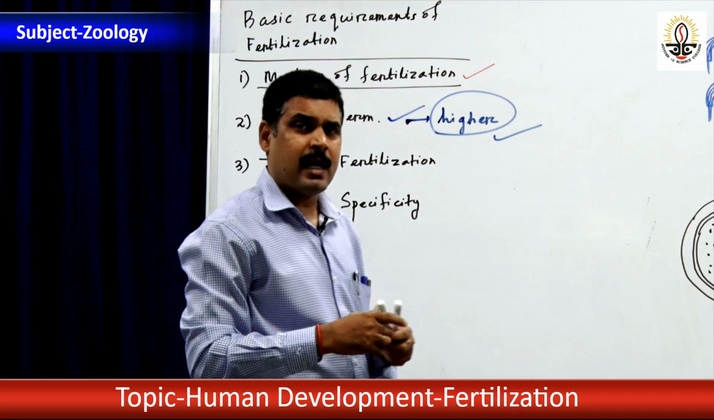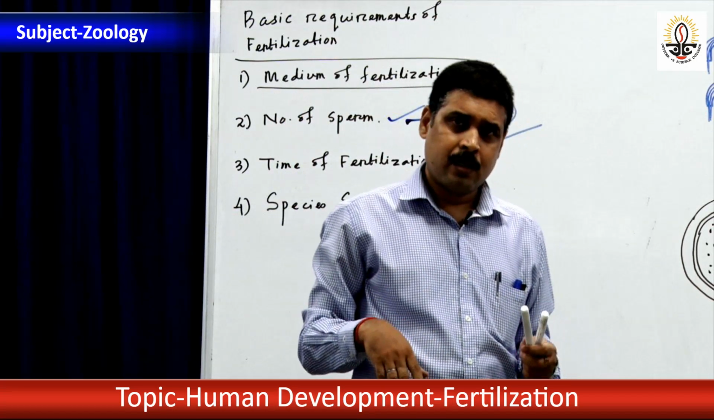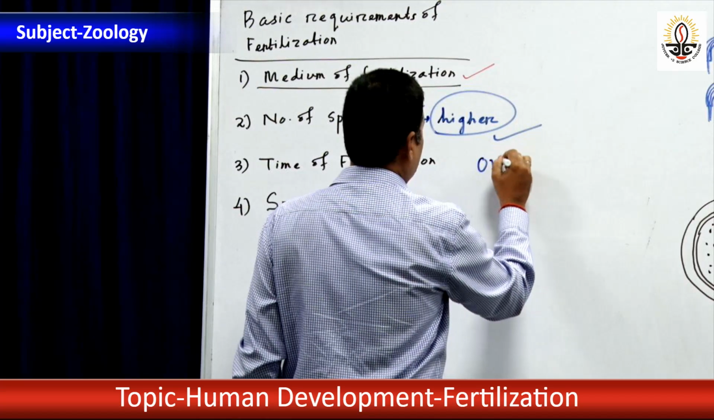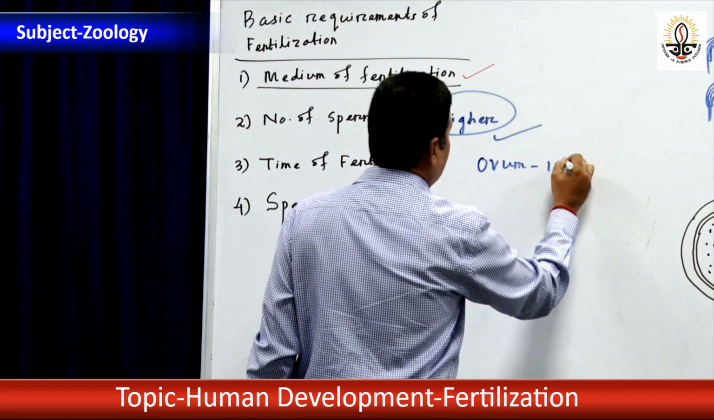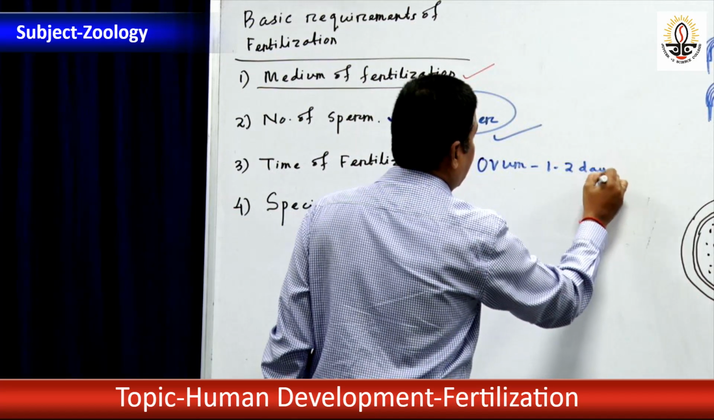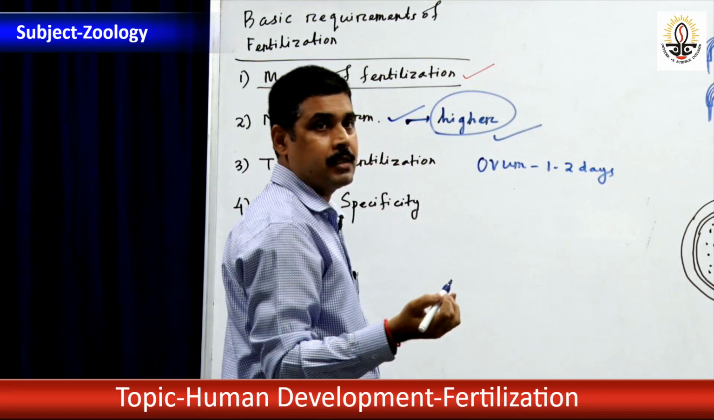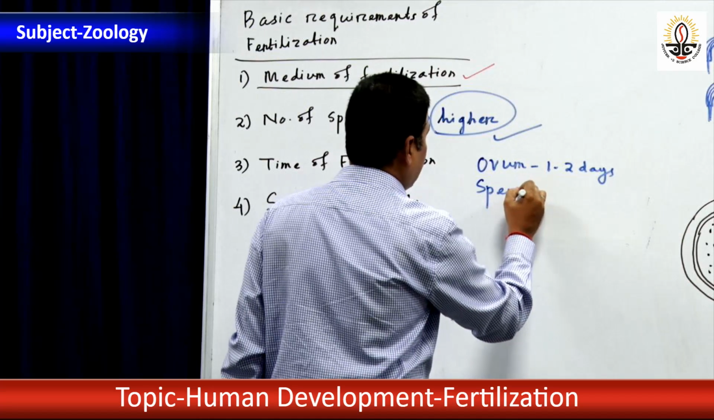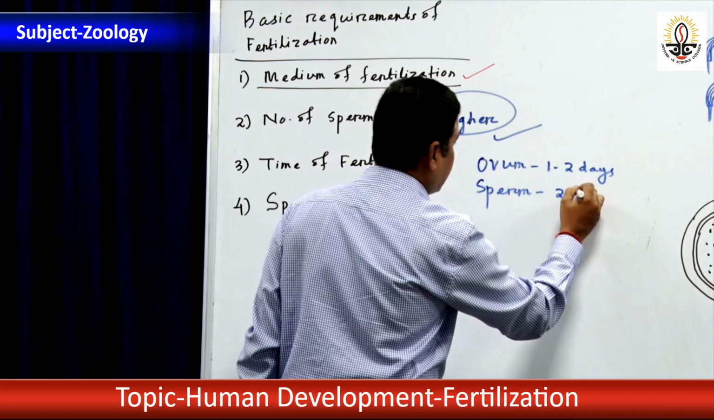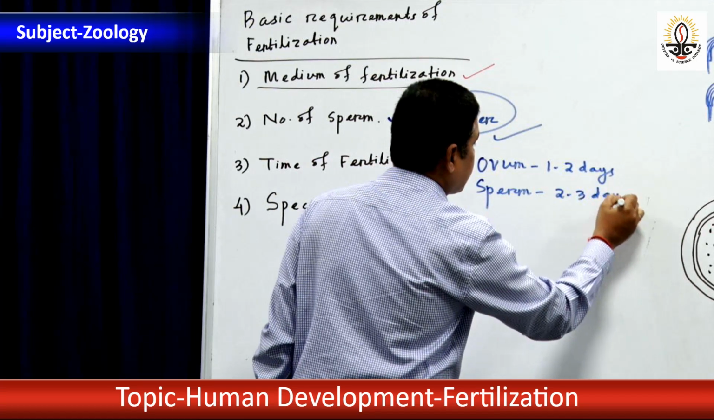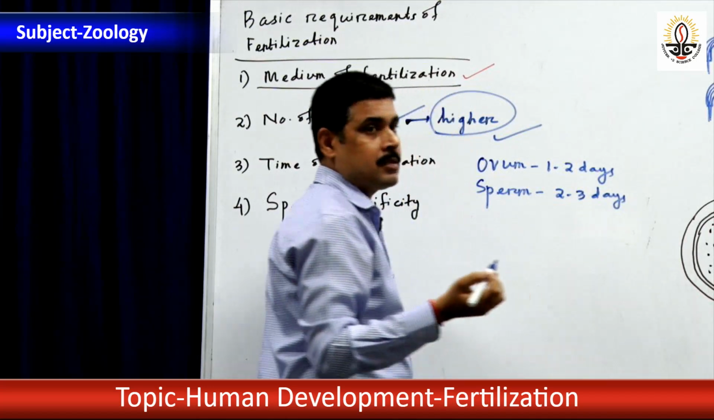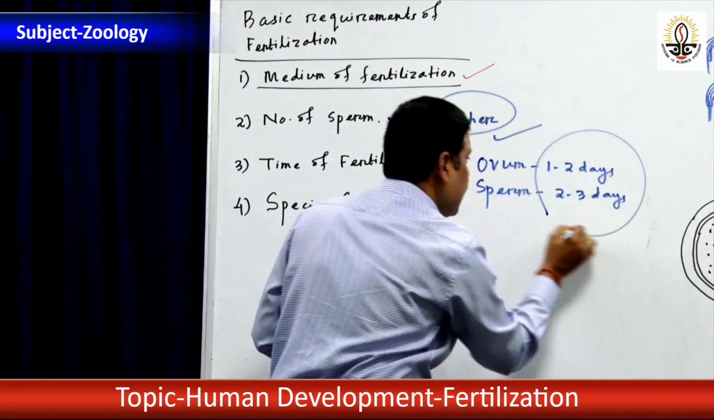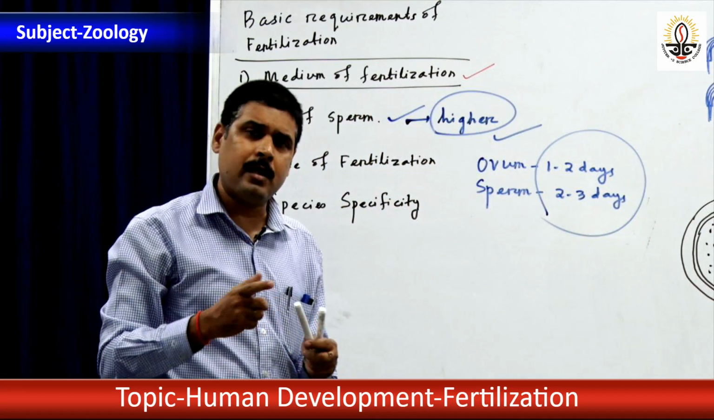Next, time of fertilization. The time period of the ovum is 1 to 2 days; it survives for 1 to 2 days. The sperms remain alive for about 2 to 3 days, that is 72 hours and 48 hours. Within that particular period, the sperm will fertilize the ovum.